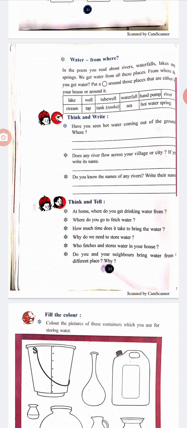In the poem, you read about the rivers, waterfalls, lakes, and springs. We get water from all these places. From where do you get water? Put a circle around those places that are either in your house or around it. Put a circle for well, hand pump, tap.